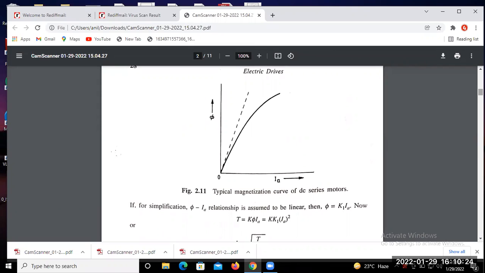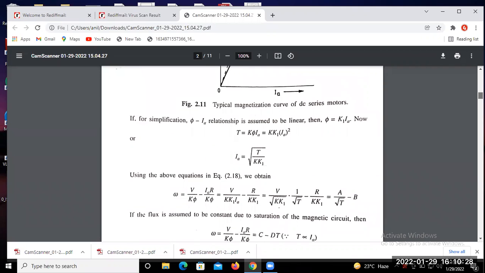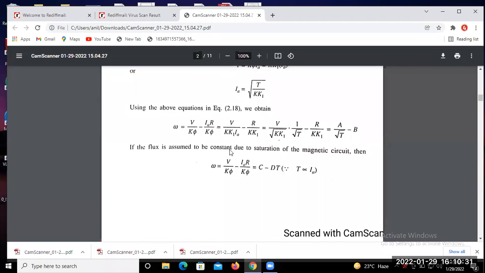Okay, so we consider 2 points here. One is before the saturation and another is after the saturation. After the saturation, that means flux is constant, so we cannot consider phi equal to K phi I a.